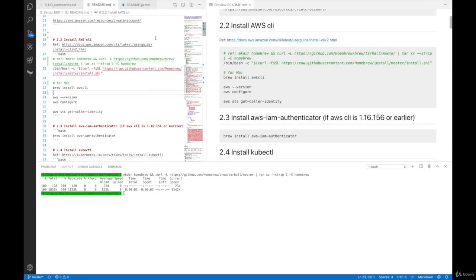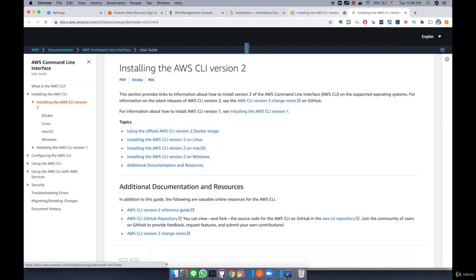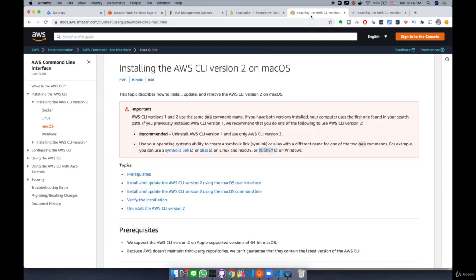So next, section 2.2, we are going to install the AWS command line on our terminal or computer. So just follow this link, Install AWS CLI v2, and then you open this page in the browser and follow the instructions based on your operating system. Let's say you're using Windows, and also you could be using macOS as well, right? macOS is going to be easy.